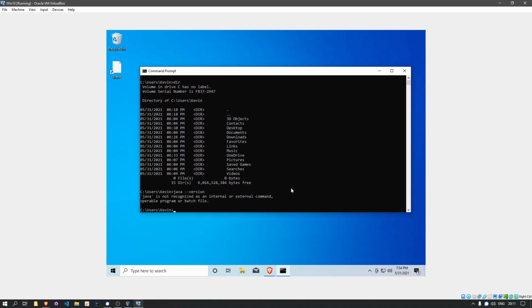And this should fail, right? And that's kind of what we're seeing here. It's saying 'java' is not recognized as an internal or external command, which basically means I have no idea what you just said. Because it says that, we know that there's no Java installed on our machine. So that's excellent, because then I can show you how to actually install it.